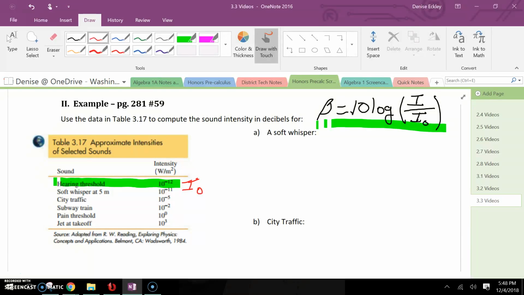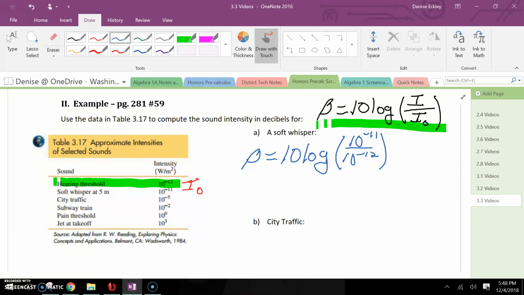So we're supposed to find the level of sound intensity for 3 different conditions: what a soft whisper sounds like, city traffic, and part C is going to be a jet at takeoff. So starting with a soft whisper, setting up our equation, we're going to substitute in for I and I sub 0. So we have 10 times the log of the soft whisper, 10 to the negative 11, over our hearing threshold, which is 10 to the negative 12.